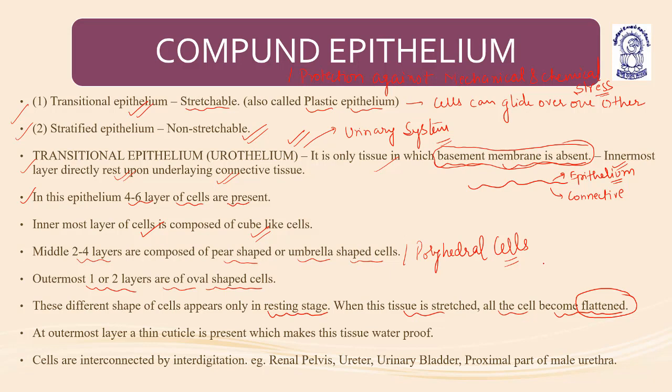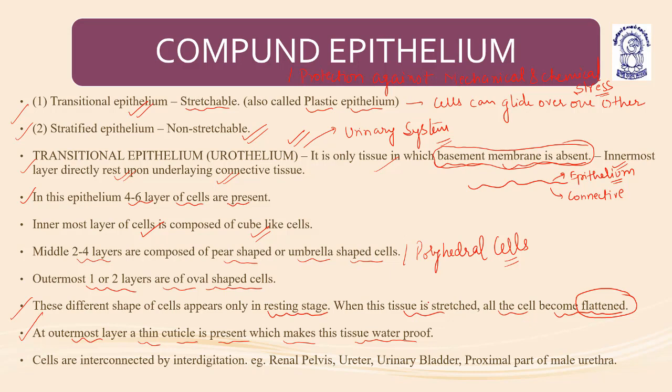At the outermost layer, there is a thin cuticle covering, which makes the tissue waterproof. The cuticle is basically a wax-like layer which makes the tissue water impermeable. So in the transitional epithelium, the outermost layer has a thin cuticle which makes it water resistant or waterproof.